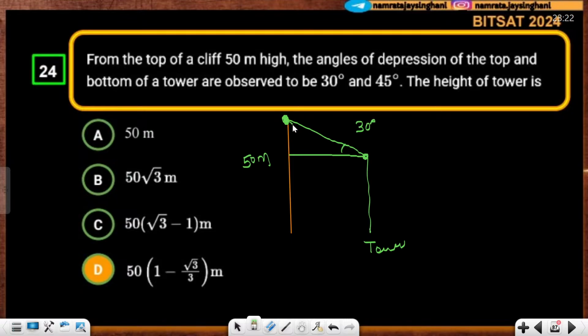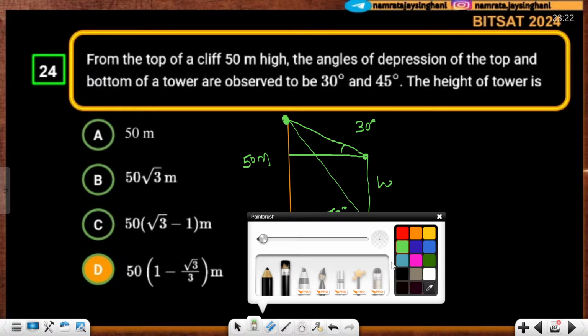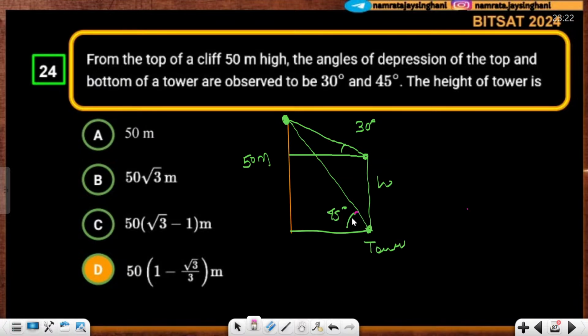From the top of the cliff, you are watching the bottom of the tower and the angle is 45 degree. You need to calculate this h, correct? So now as per this question, can you see the 45 degree angle? This is 45, this is also 45 because this is 90. So this is an isosceles triangle. If this is 50, this should also be 50. And if this is 50, this should also be 50.